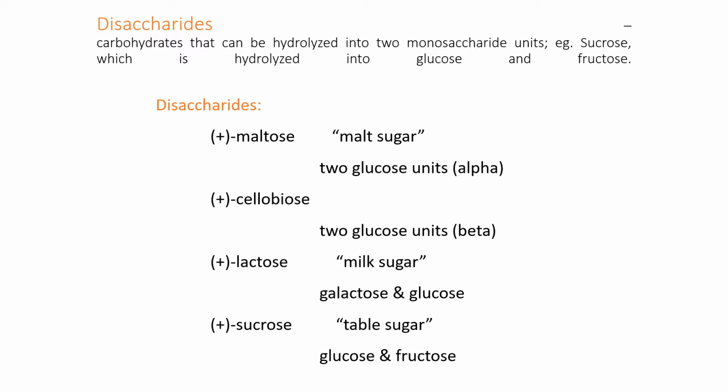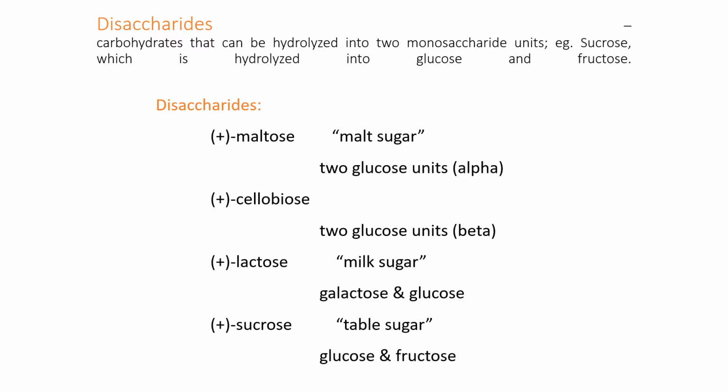Now, one can define disaccharides as carbohydrates that can be hydrolyzed into two monosaccharide units. And remember one thing, for this hydrolysis, we need enzyme. For hydrolysis of disaccharides, we have disaccharidases, the intestinal enzymes which act on sucrose, maltose, and lactose.